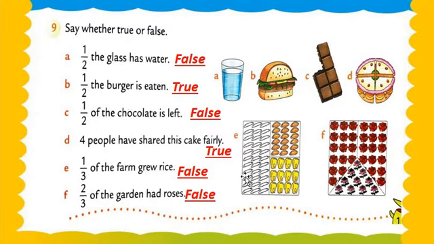Here is the rice. What is my point, my dear students? 1/3 means. And after that, question number F, 2/3 of the garden has roses. See this, 1, 2 and 3 parts, and 2 is what? Is flowers, but here only 1 part is roses. Okay, so that's why this sentence is also incorrect. Understood, my dear students? Here we complete the 2 questions.